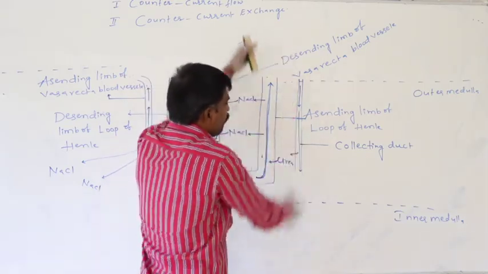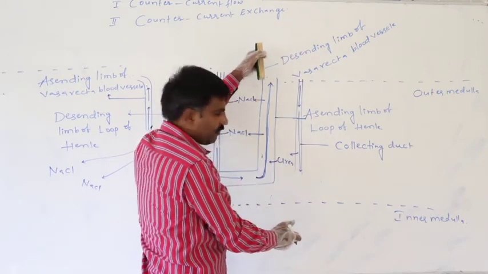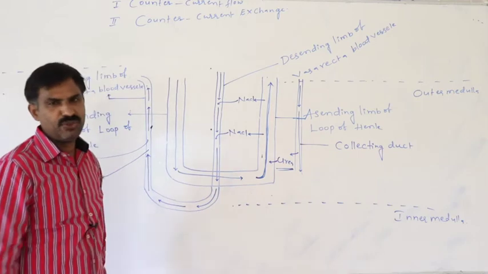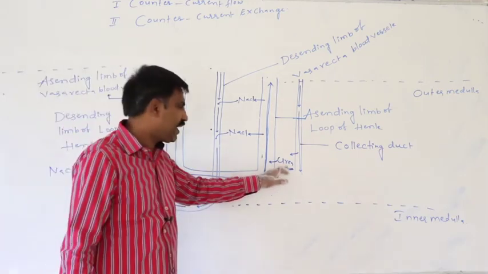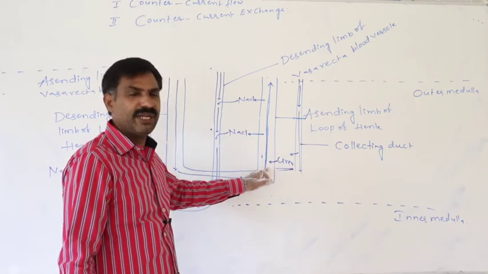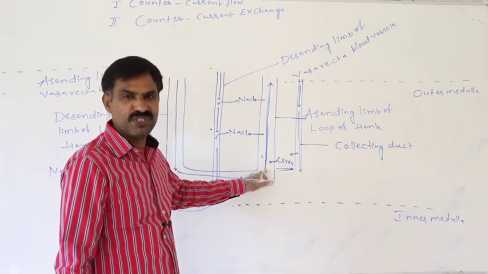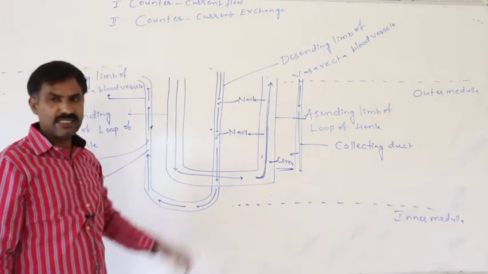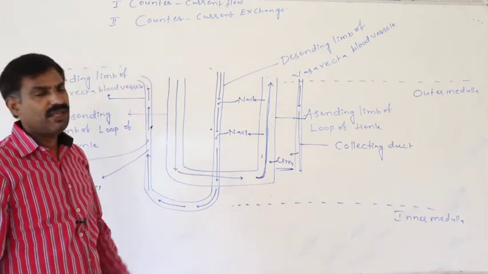So this is also counter current flow. During that, what is exchanged between them? Urea. Urea is exchanged between these two while the urine flows in opposite directions. That is also said to be the counter current exchange.